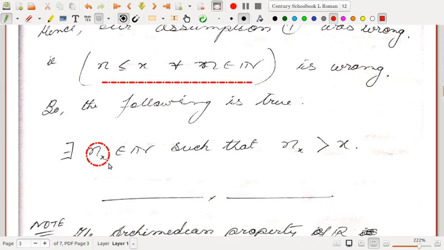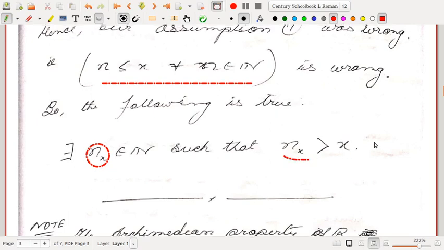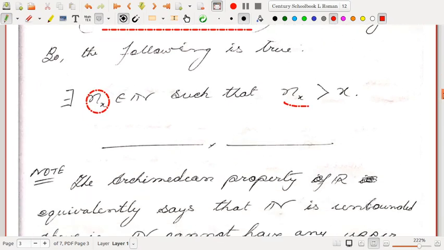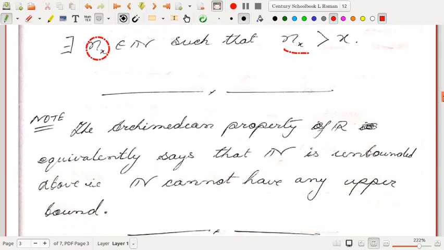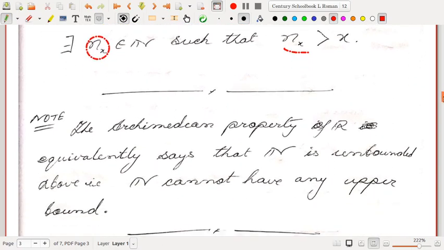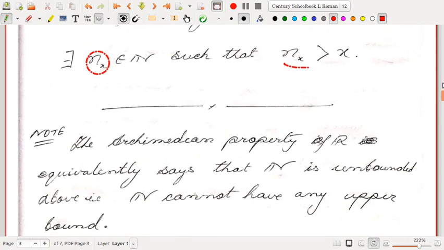We have used the subscript in n_x to represent the fact that this natural number depends on the choice of x. Suppose I take x as 2.5, then n_x can be taken as 3, 4, 5. So the choice of n_x depends on the choice of x. The Archimedean property of R equivalently says that N is unbounded, that is, N cannot have an upper bound. That is what it says.